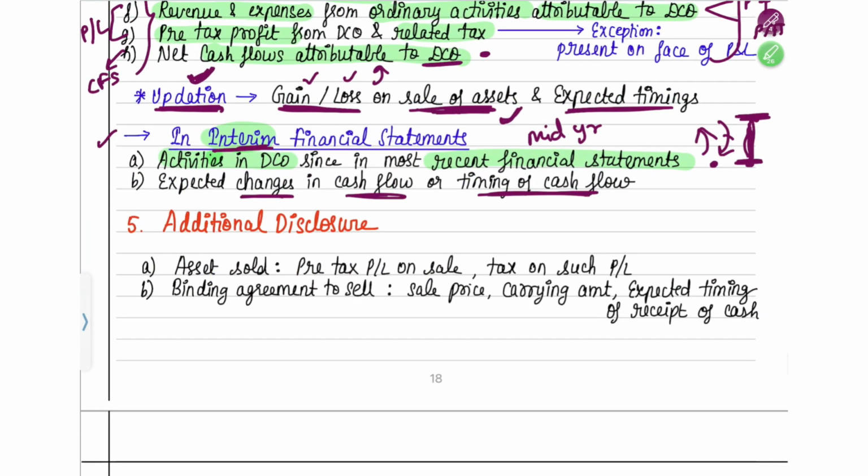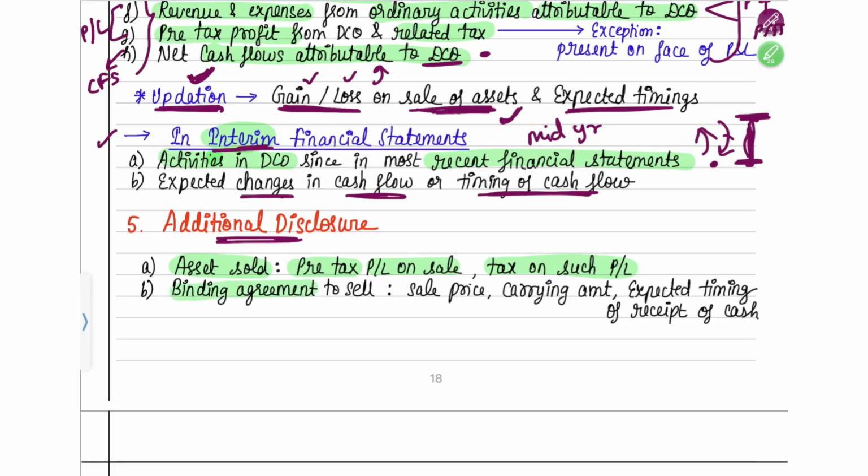Then they also tell you to give some additional disclosure, which means whatever asset you have sold, what was the profit or loss on such sale of assets? What is the pre-tax profit, that means before paying tax, on such sale of asset, and how much was your tax on such profit or loss? Both of these things you have to additionally disclose.